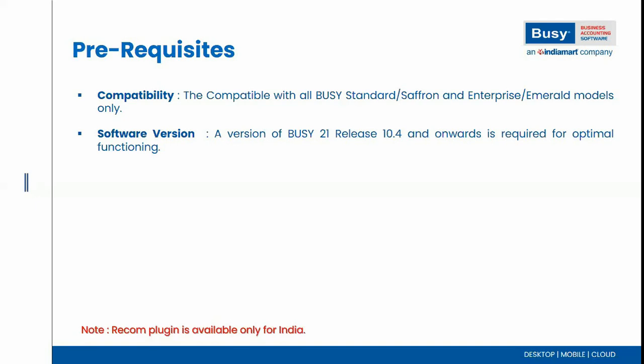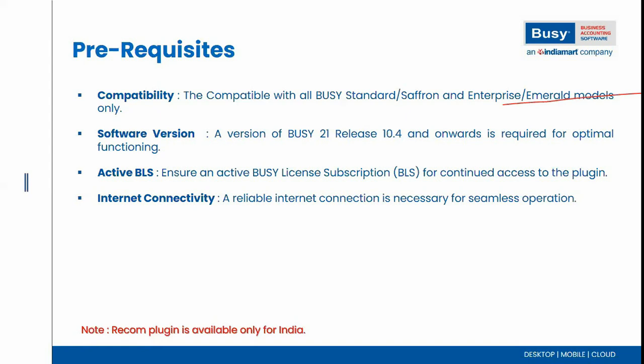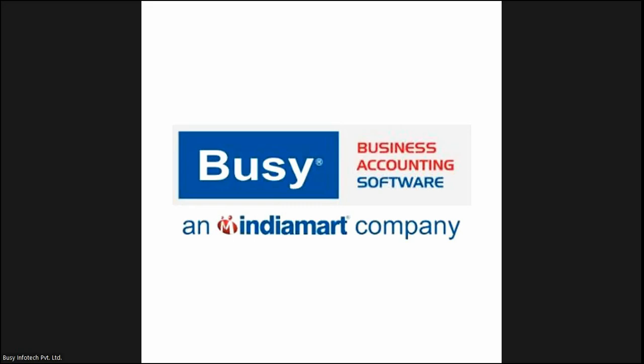Next is the software version. The software version should be BUSY 21 release 10.4 onwards. If the user wants to use the BUSY Recom add-on, they have to install BUSY 21 release 10.4 onwards. BLS should be active in the license. This is the third condition. If BLS is expired, then the user cannot use BUSY Recom, so they have to renew the BLS. BLS is a must. Next, internet connectivity. To download the transactions from the e-commerce portal, the internet should be reliable.